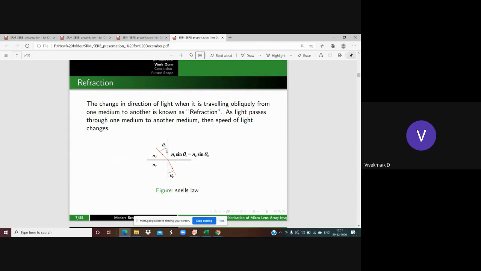This is known as Snell's law: N1 sin theta 1 is equal to N2 sin theta 2. This is going to be observed while you are working on the formation of images in the lens.